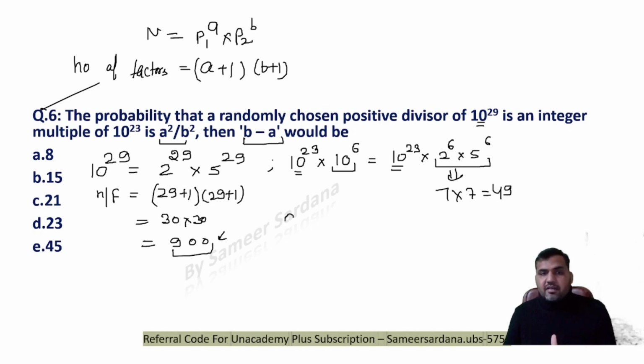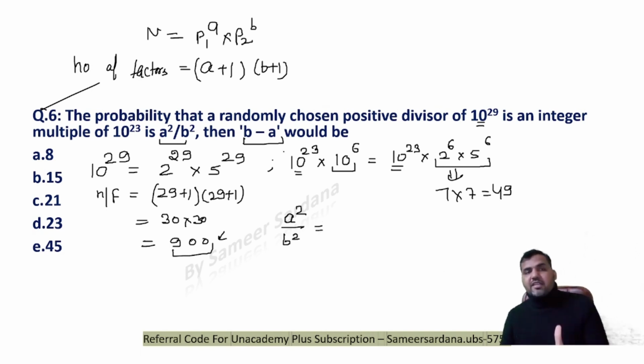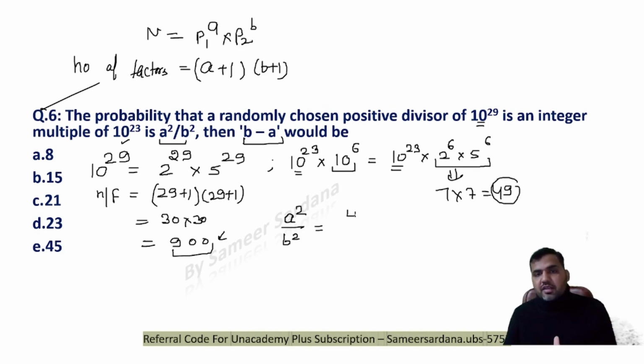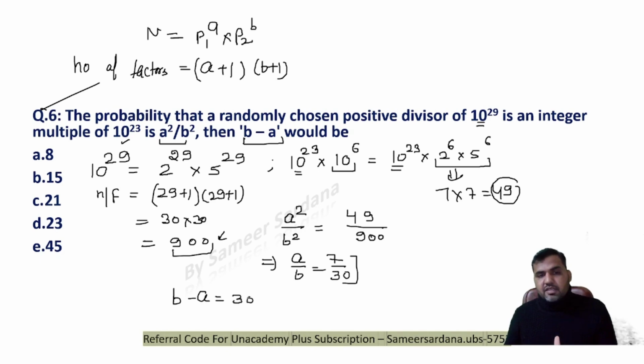So see that, probability that a randomly chosen positive divisor of 10 power 29 is an integral multiple of 10 power 23 is favorable cases, that is 49, over total number of cases, that is 900. So here a upon b will be 7 upon 30. Therefore b minus a would be 30 minus 7, that is 23. D option would be the correct answer.